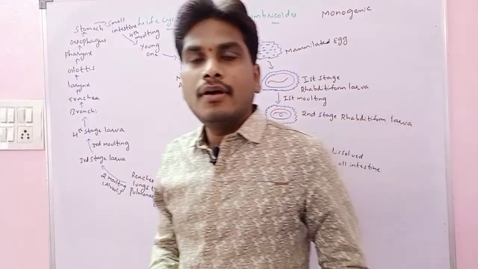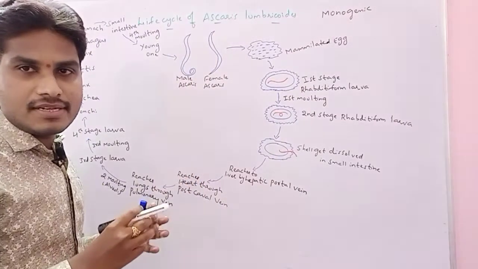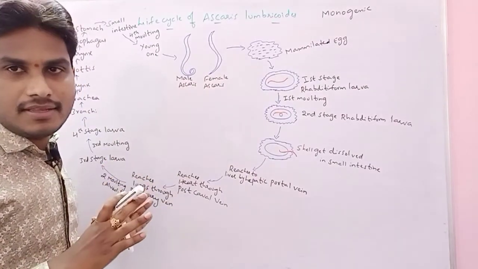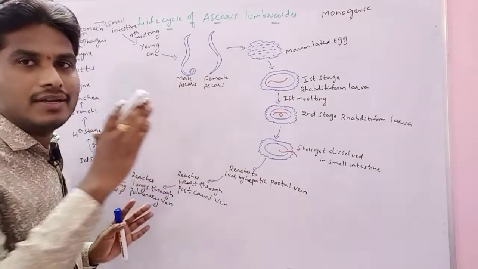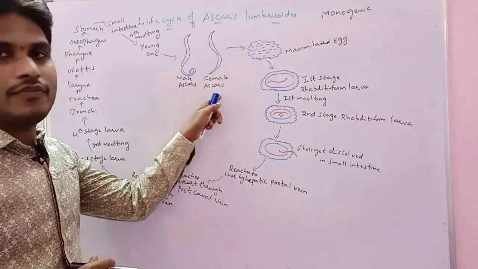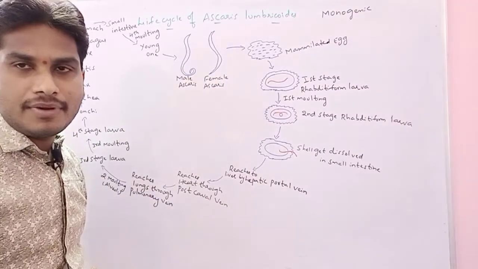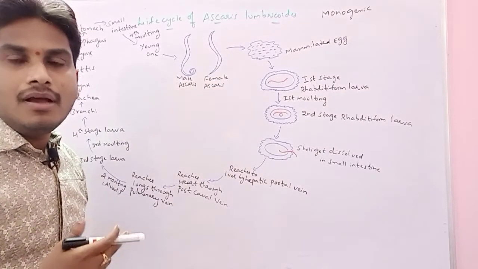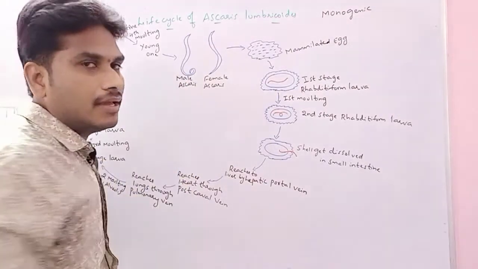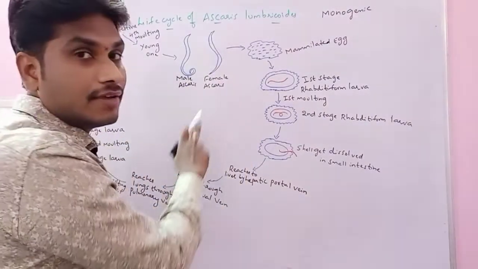After fertilization, when male and female Ascaris fuse, remember this point: the complete life cycle takes place in the small intestine. Ascaris lives in the small intestine of the host, that means the human being. After fertilization, a mammillated egg is formed. How many mammillated eggs are formed? Two lakh eggs per day after fertilization.